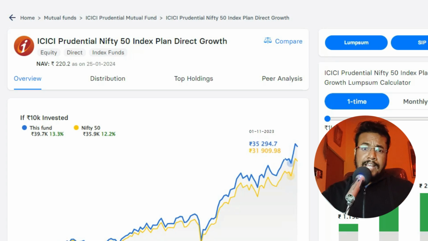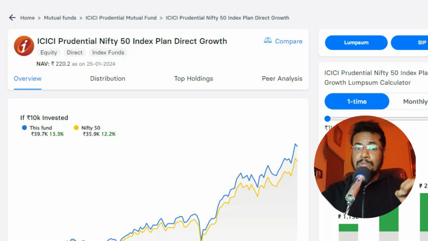So these were the 5 Nifty 50 index funds that have the lowest expense ratios. Now, while investing, you should not look at only the expense ratios. You should look at the tracking error of the fund and also the reputation of the fund and how much money the fund is actually holding. But in this video, we wanted to talk about only the funds that have the lowest expense ratios, because usually we don't talk about them.